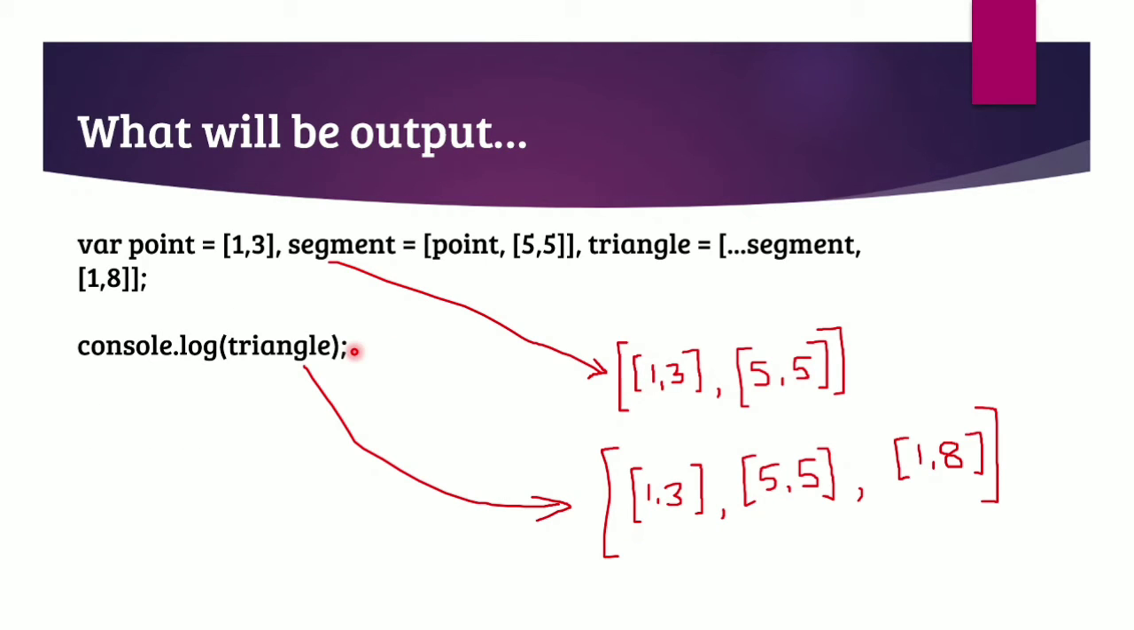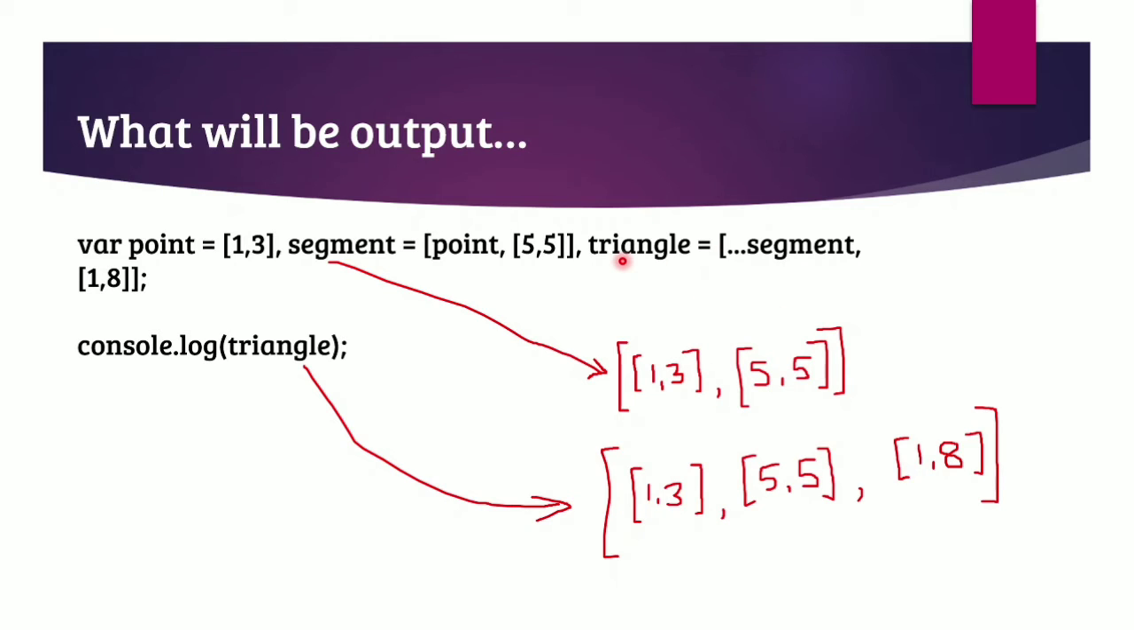In this question, we have been asked to print value of triangle. So to get value of triangle, we need to go through all these variables one by one. And at last we will get value of triangle. So firstly, we have written where point is equal to 1, 3. And in the segment, we have written point, 5, 5 in an array. So value of this point will be replaced here. And we will get resultant somewhat like 1, 3 at 0th index and then 5, 5 at index 1.